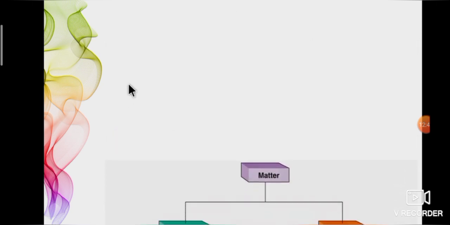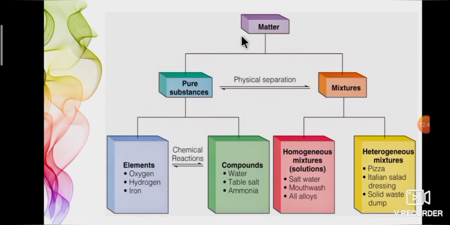Okay students, now shall we recollect the types of pure substance and mixture. As we all know, matter is anything that has mass and takes up space. Matter is classified into pure substances and mixtures. These two we can separate physically. Pure substance is made up of only one kind of particles. Pure substance is classified into two types, elements and compounds. Element is made up of the same kind of atoms. Example, oxygen, hydrogen, nitrogen and iron.